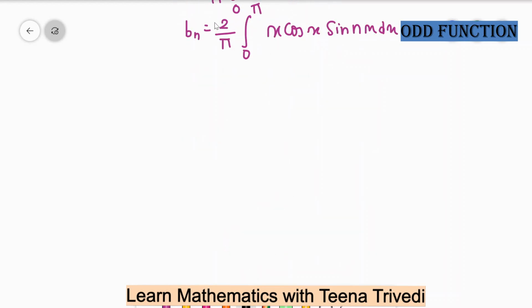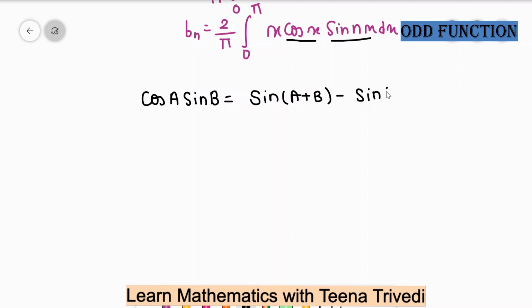So first of all, we have to solve this multiplication term, that is cos a sin b. And what is cos a sin b? So cos a sin b is sin a plus b minus sin a minus b divided by 2.